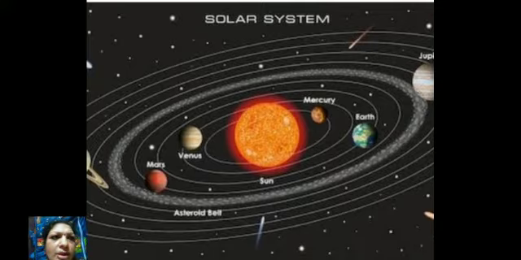Now, you can see the white colored asteroid belt. The planets which are inside the asteroid belt, for example Mercury, Venus, Earth, and Mars, are known as inner planets. And the planets beyond the asteroid belt are called outer planets. That means Jupiter, Saturn, Uranus, Neptune. These are known as outer planets.